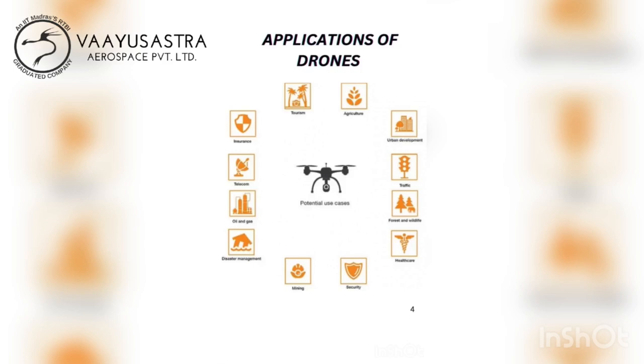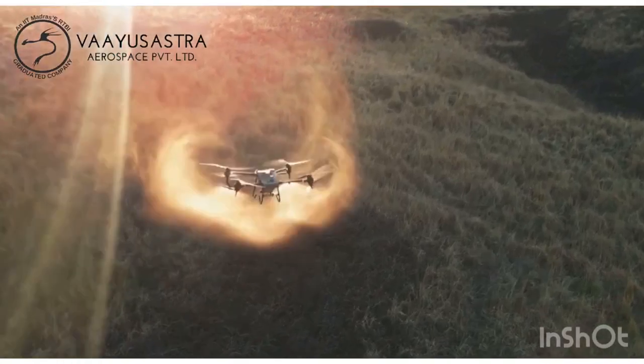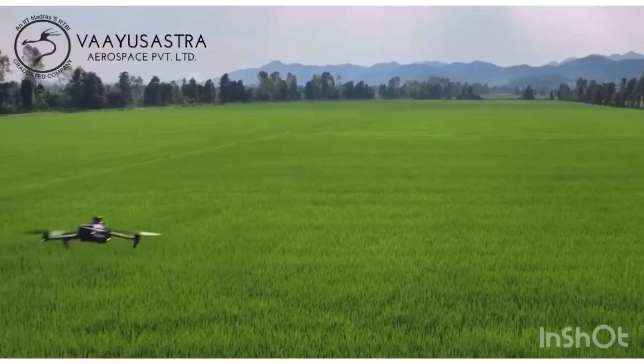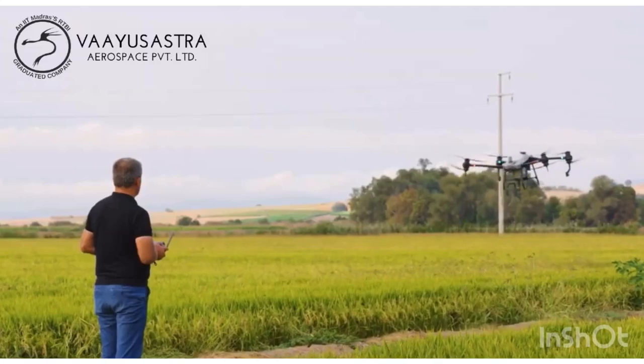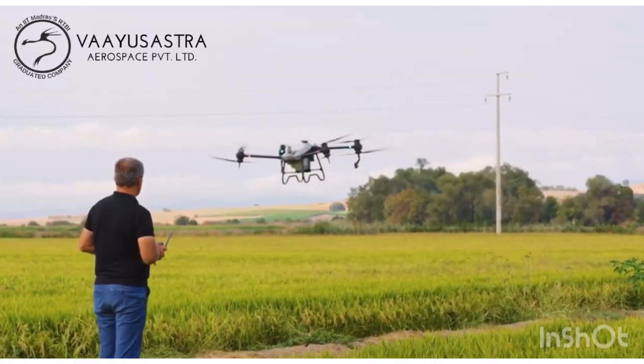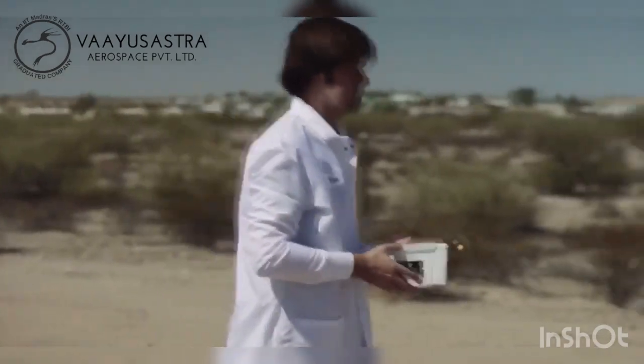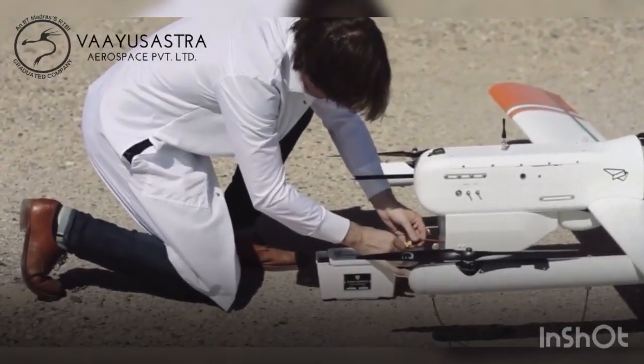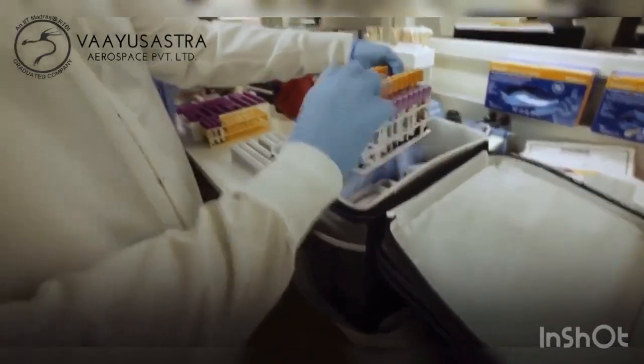Let's break down each. First, agriculture, where we use drones to place seeds and also add some chemicals on crops for their growth. And another application is healthcare, in which we use drones to transport organs, blood and many more things in emergency situations.